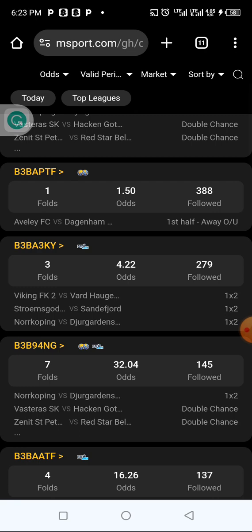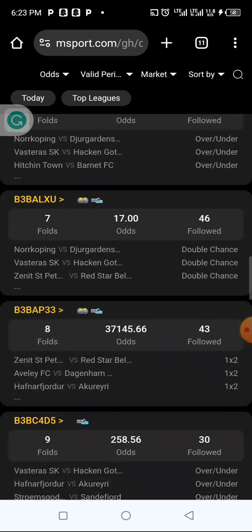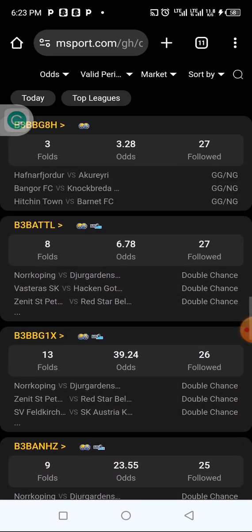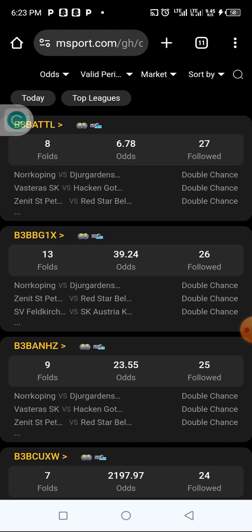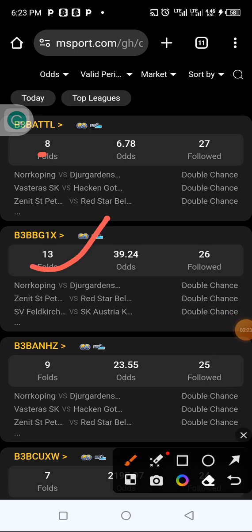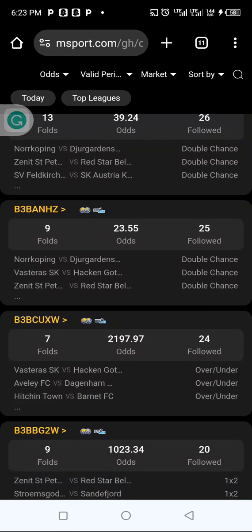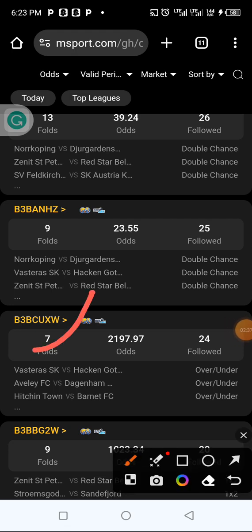You can see they have a lot of booking codes here, selections and predictions. They have a lot of them here. I will show you how to select the best odds. You can see that this guy has 13 odds and 13 games. So these ones, you can see this is the number of games, this is the number of odds, and this is the followers the person is having. I'll show you how to select the best odds from this one. You can see that this one is selected 7 games and we have 2,000 odds here. And you can see the number of followers he's having on this platform.